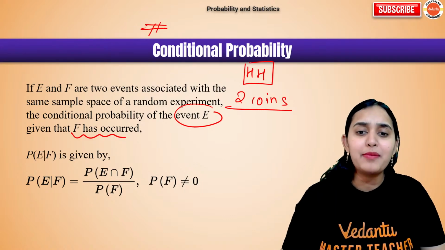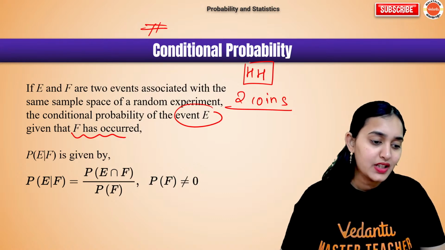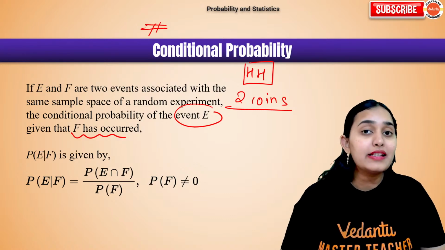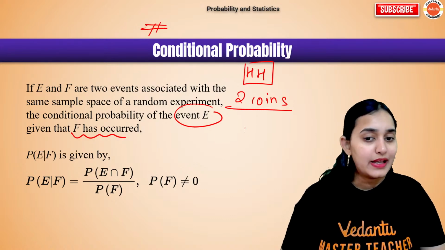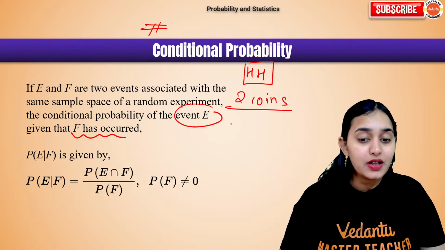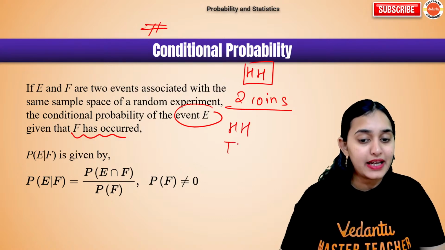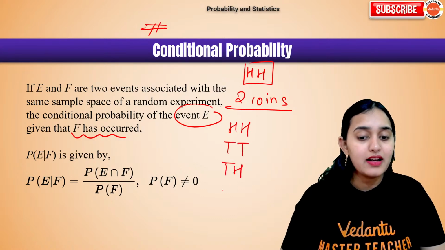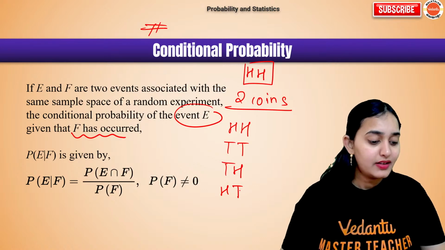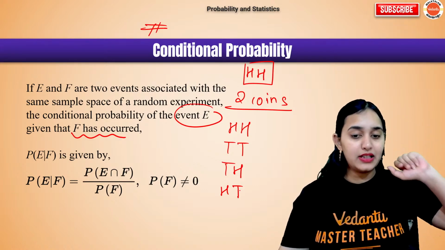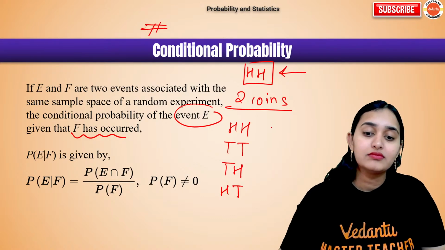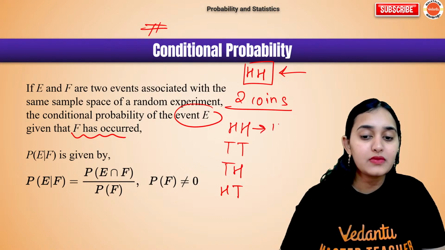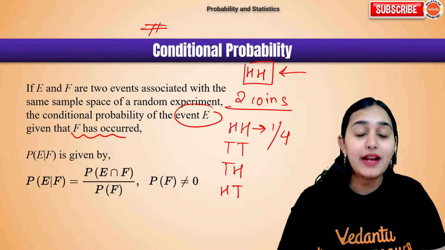Very easy probability concept. If you are tossing two coins, how many outcomes do you get? Well, you get outcomes like head, head, tail, tail, tail, head, or head, tail. There are four outcomes. Absolutely right. So what is the chance of getting a head and a head? 1 out of 4, right?